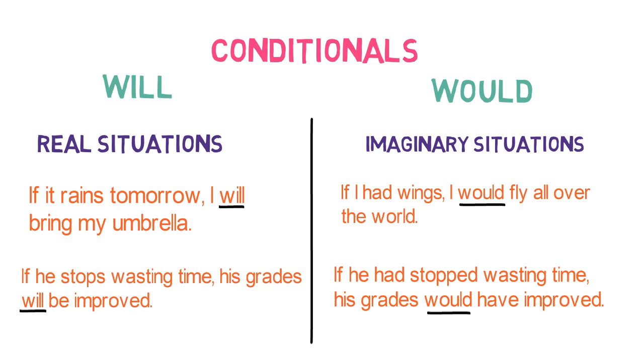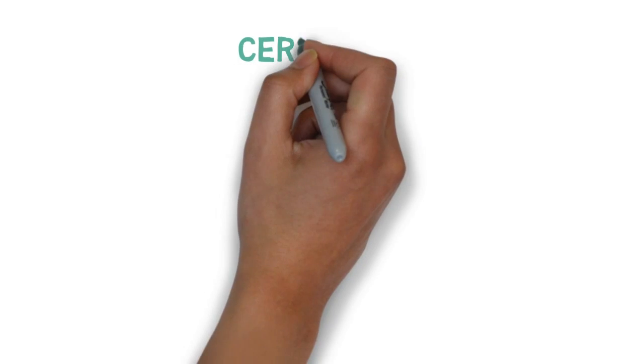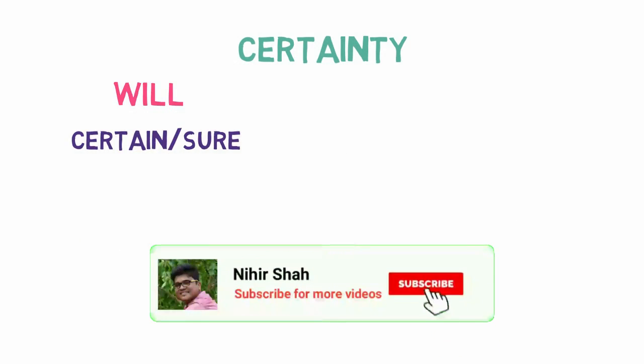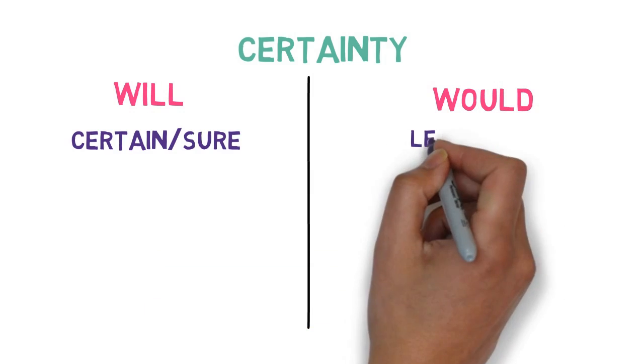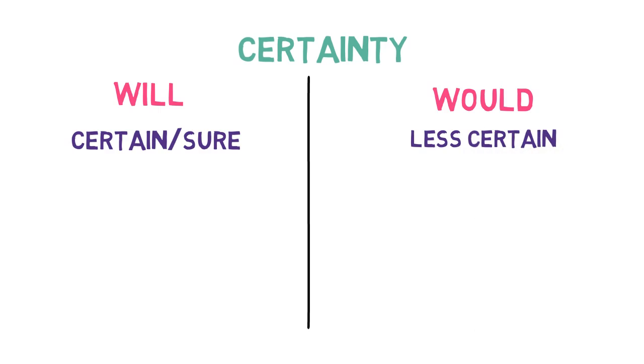Let's look into the next usage of the modal verbs will and would. Number 5. Certainty. If we are certain or sure about something, we use the modal verb will. But if we are less certain or not pretty much sure, we tend to use would.